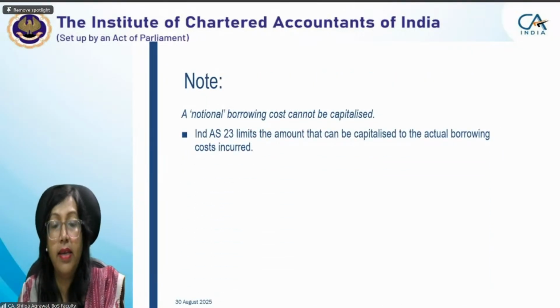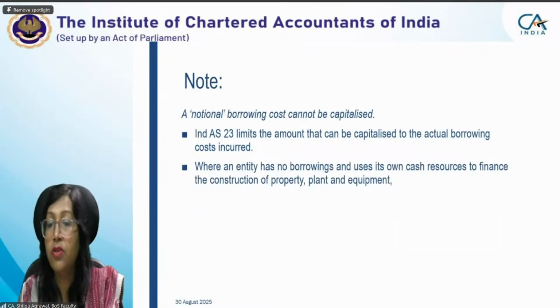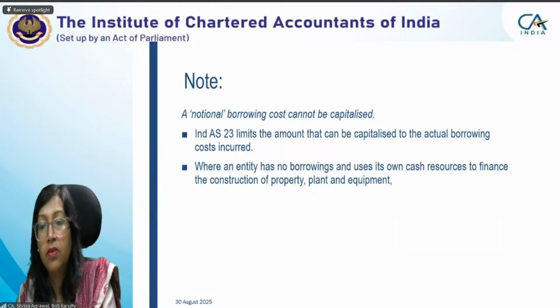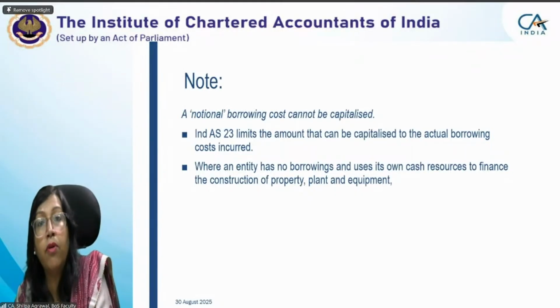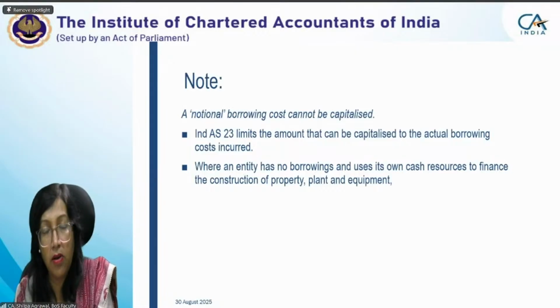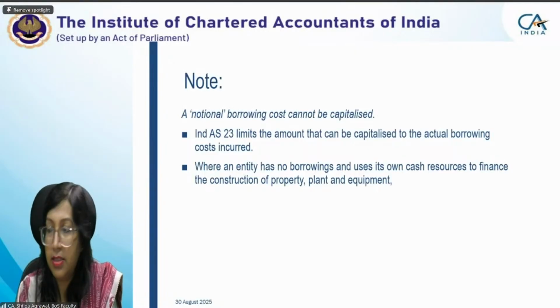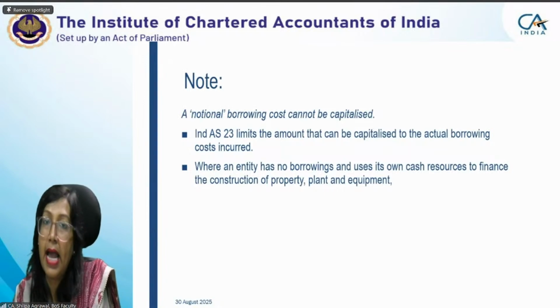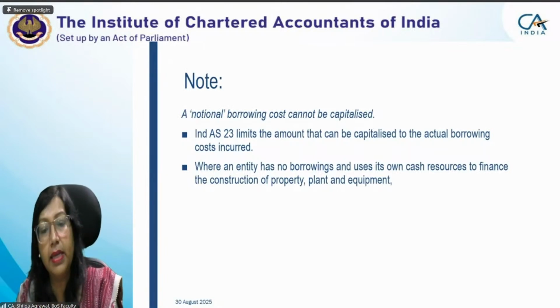Ind AS 23 limits the amount that can be capitalized to the actual borrowing cost incurred where an entity has no borrowings and uses its own cash resource. So any cost or income which you have foregone, that is, if we think that not receiving profit is also a loss, then not receiving income is also an expense, that expense we assume. No, that will not be considered as actual borrowing cost, and that's why it will not be capitalized.